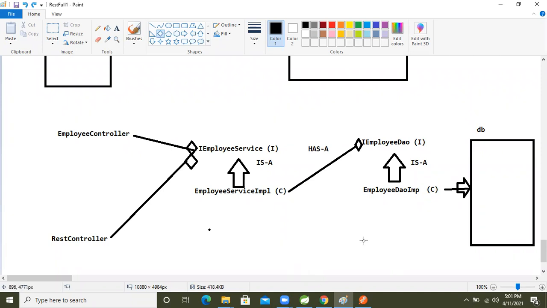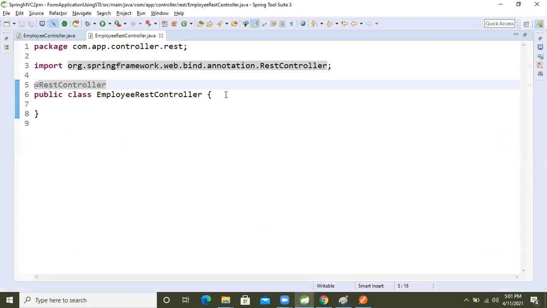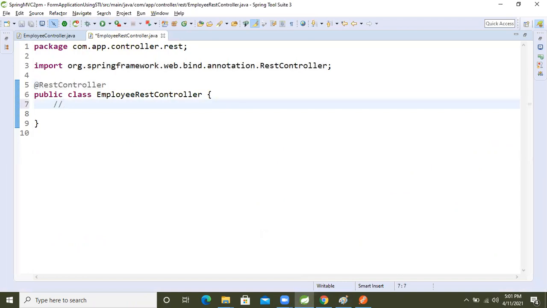So now this is the DFD of our application, guys. For that, come here in our REST application, right? I'm going to perform these operations, guys. Which operations am I going to perform now? Fetch, fetch all employees, right?